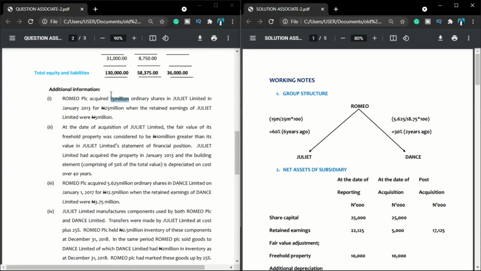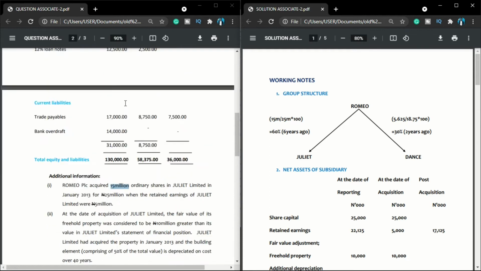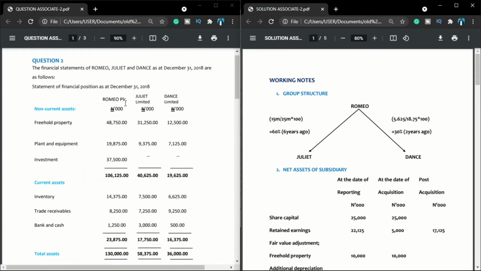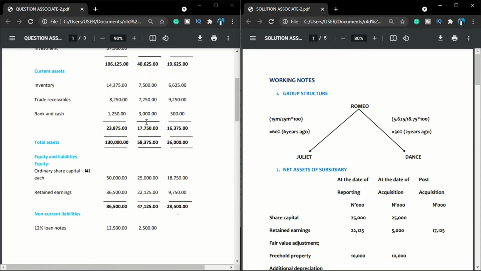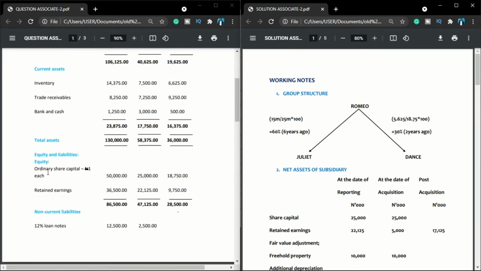So let us check here. So I have 15 million. Let us come to Juliet. So this is Juliet Limited. Looking at the ordinary share capital of Juliet Limited, we are told that ordinary share capital is 1 naira each. We are working in thousands, so they have 25 million equity shares. Out of 25 million equity shares, you own 15 million of those shares.